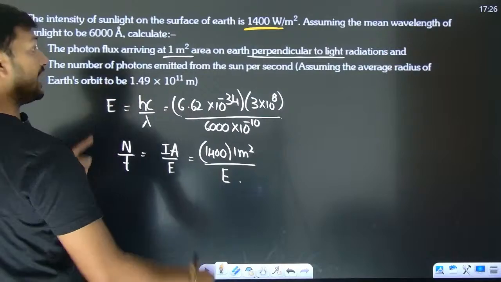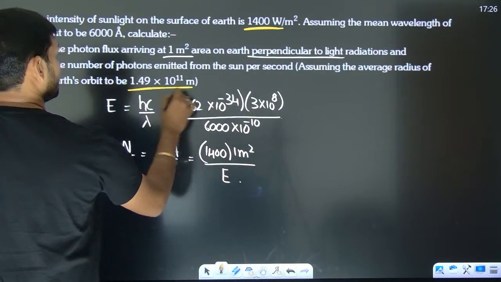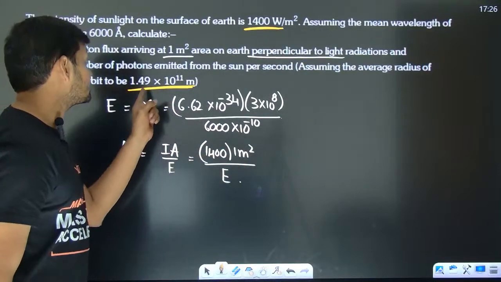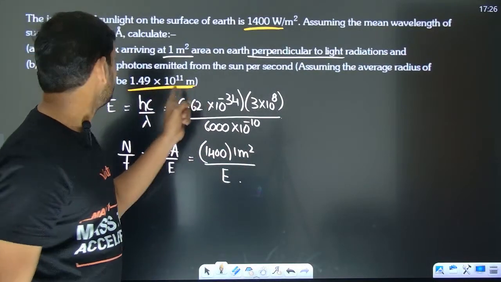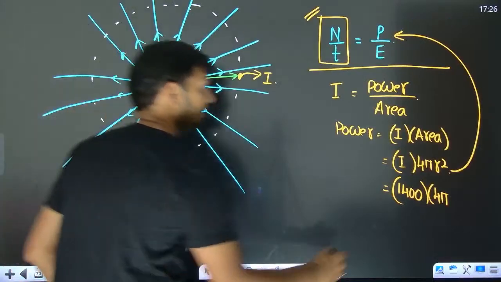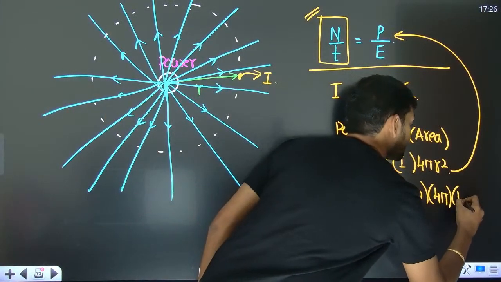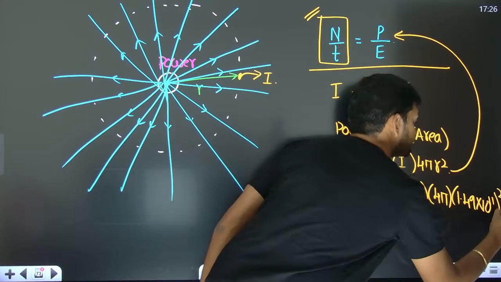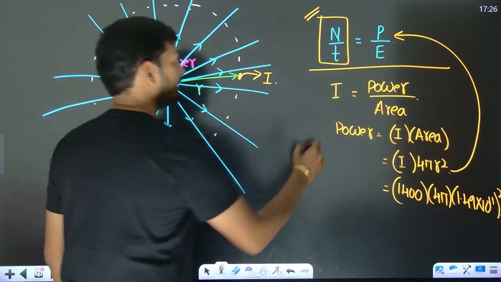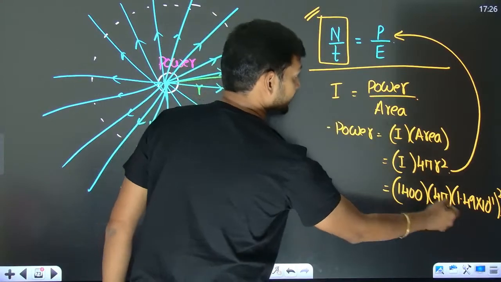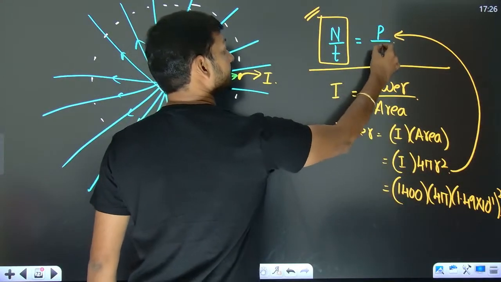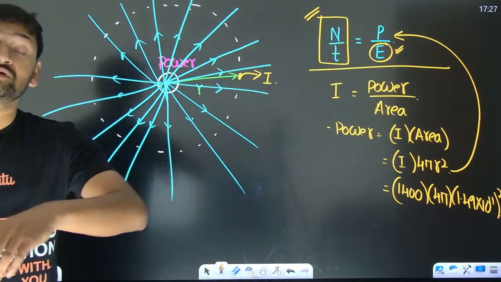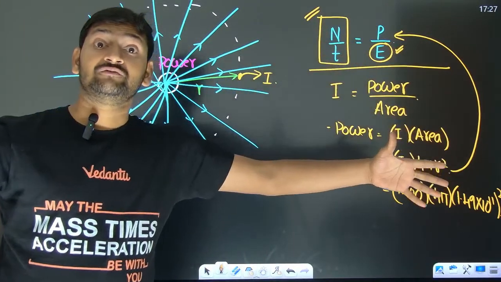What is the average radius of the orbit that the Earth is going to be taking around the Sun? It is 1.49 into 10 to the power 11. So you put 1.49 into 10 to the power 11 square. This much calculation you have to do. Then, as I said, once you get this, put the power over here. We already calculated the energy of the photon. Then you get the number of photons that are going to be coming out from the surface of the sun.